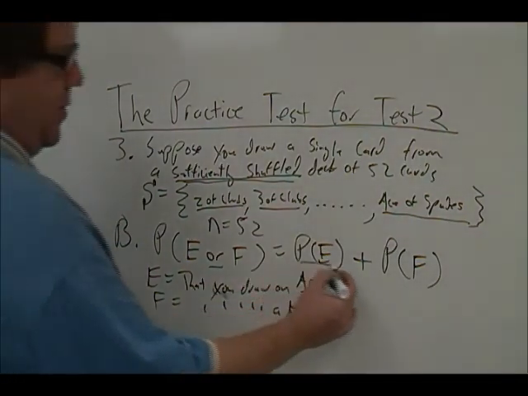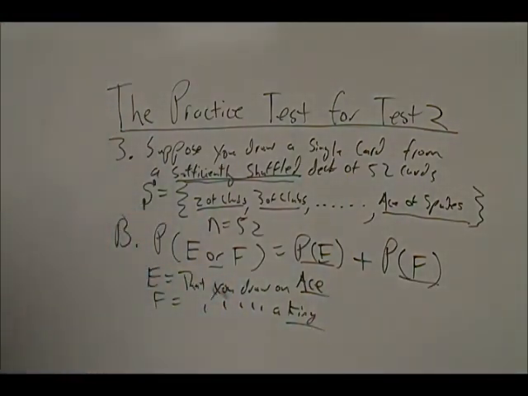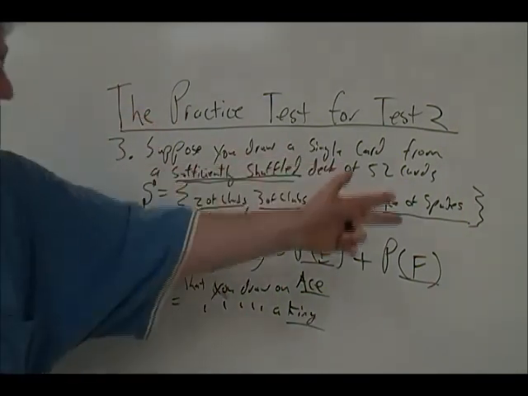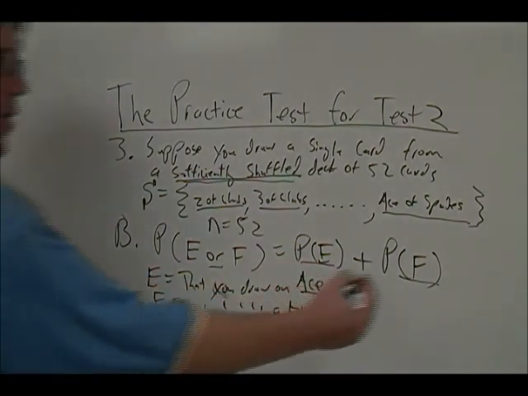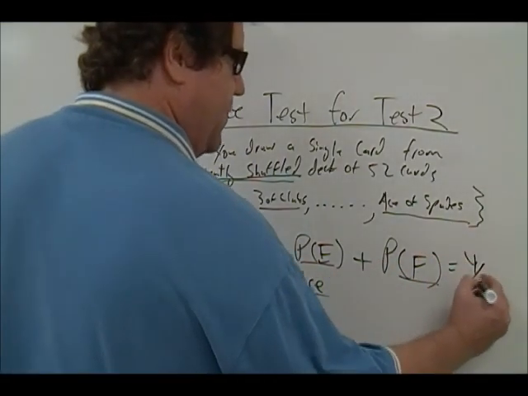Now, the way we're going to get the probability of E and F is, of course, the classical approach, since we know that for this procedure, all of our simple events are equally likely. So the probability for E is the probability that you'll draw an ace, and we already had that was 4 over 52.